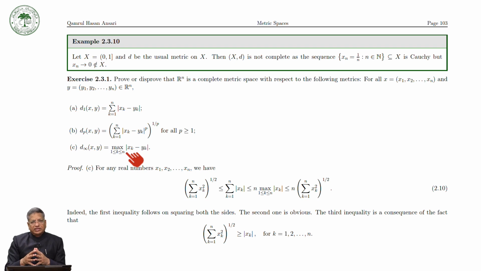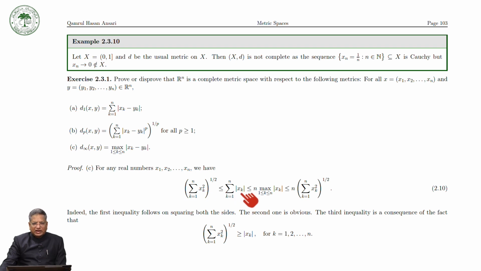The other way is that we can use this inequality. If we use this inequality, we can replace xk by xk minus yk whole square.